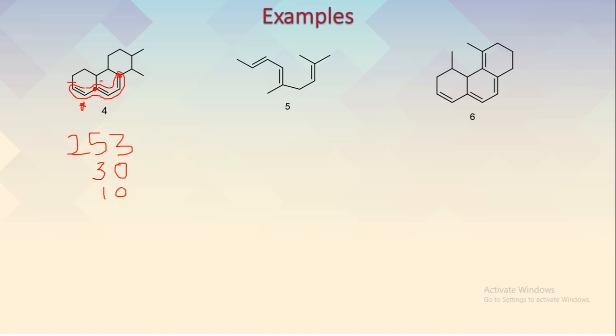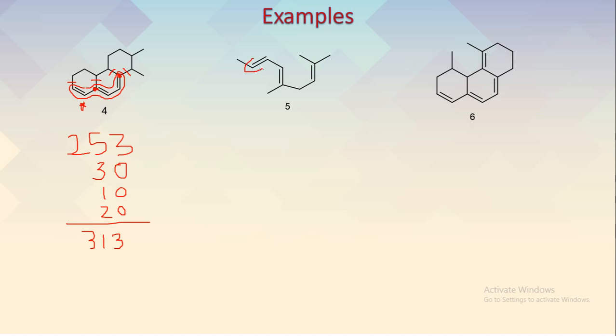Then what else? Find out the ring residues. One ring residue here, another ring residue here, one more here, and another here. So there are 4 ring residues. So it will be 20. 5 multiplied by 4, it will be 20. So 253 plus 30 plus 10 plus 20, it will be 313 nanometer. This is the predicted lambda max for this particular compound.